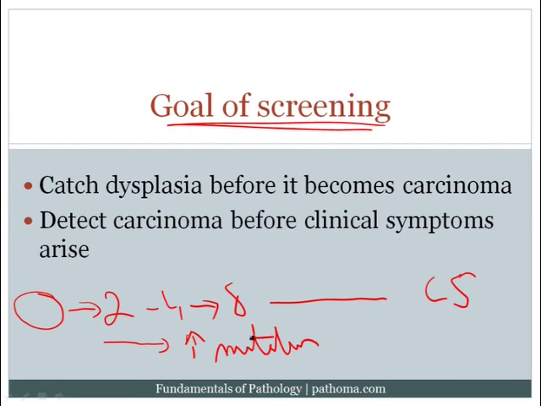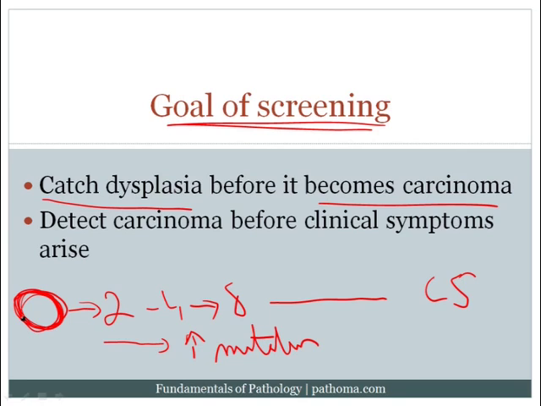Okay, so what is the goal of screening? Screening has 2 separate goals. The first goal is to catch dysplasia before it becomes cancer, i.e., even before this cell is present, we try to catch dysplasia so that we don't even have to deal with the formation of a cancer. What's an example? Well, when we do a pap smear, we're looking for cervical intraepithelial neoplasia, CIN1, CIN2, CIN3. And what is CIN? CIN is basically dysplasia. It's not cancer.